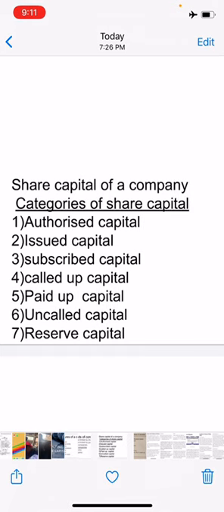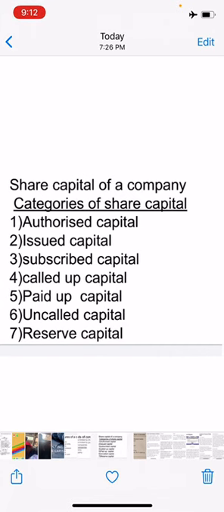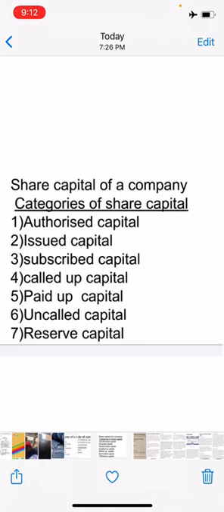Next is issued capital. What is issued capital? Issued capital is that part of authorized capital which is actually issued to the public for subscription. It includes the shares which are allotted to the vendors.